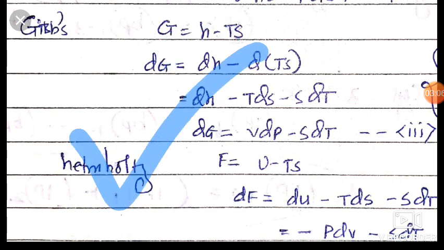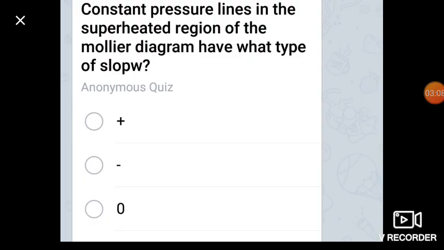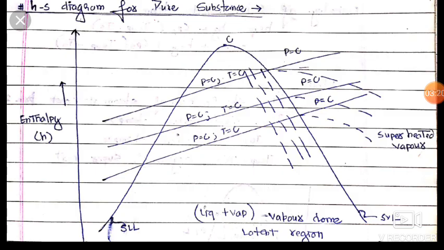Now friends, we will move to our next question: what type of slope does the constant pressure line have in the superheated region of the Mollier diagram? Here the Mollier diagram is the HS diagram for a pure substance. H means enthalpy and S means entropy.